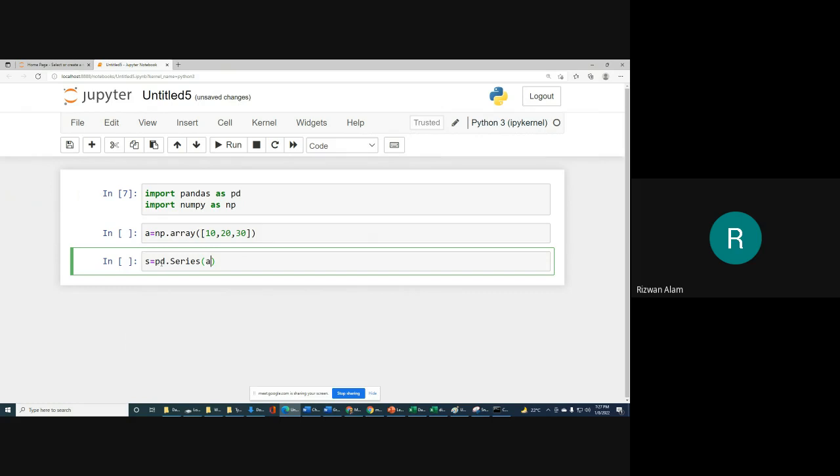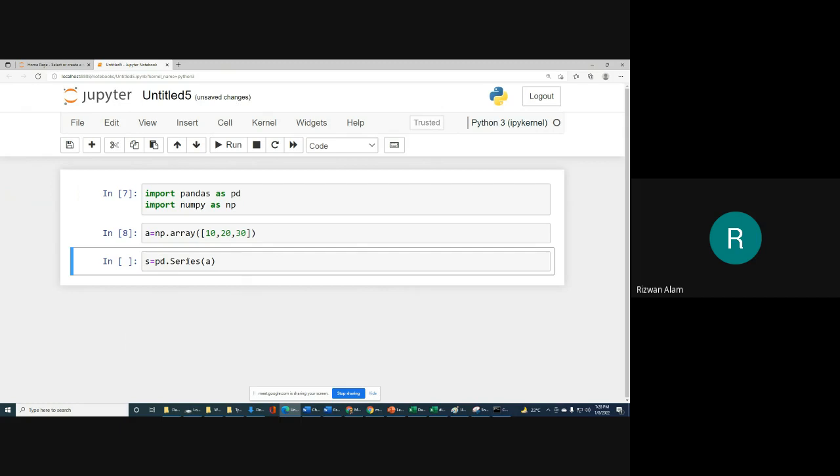Here we are using pd.Series, so you have to keep in mind that for Series the first S will be capital. So it will simply create an array which will hold the elements 10, 20, 30, and it will be an ndarray or numpy array.